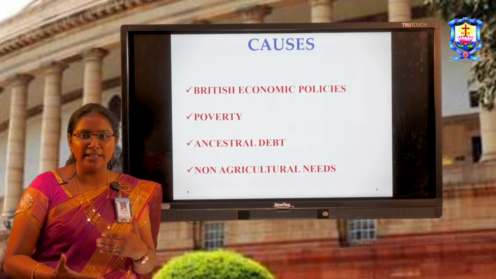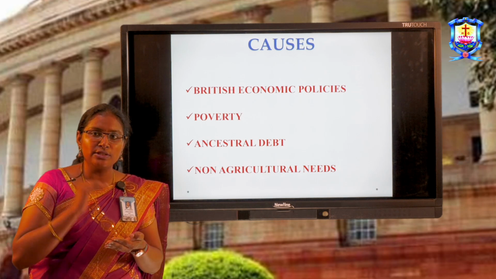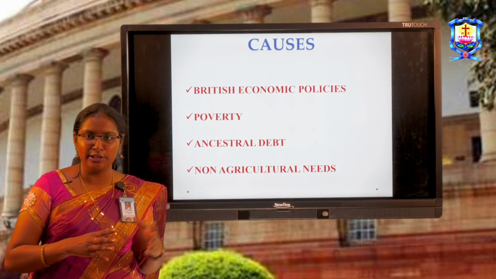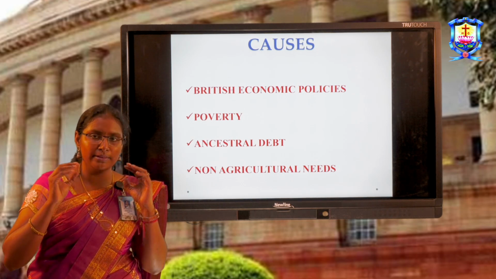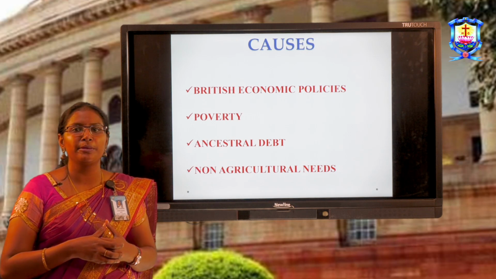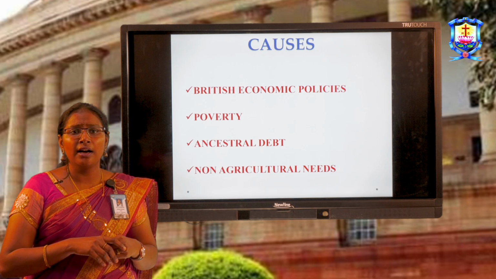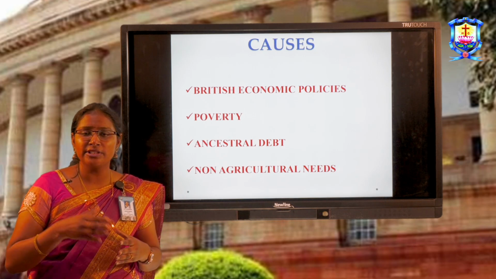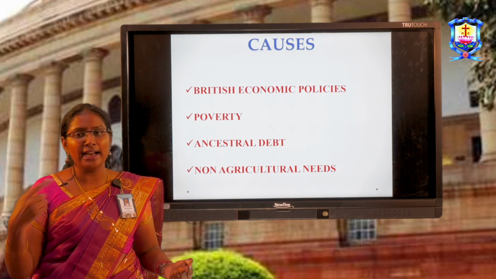Britishers needed that money, that investment, for their British capital. That is not for the Indian economy, that is for the British economy. So they were interested in the revenues and tried their maximum to extract it from the Indian economy, from the rural populace, from the peasants. The first land revenue policy introduced was the permanent settlement, also called the zamindari settlement. It was between the zamindars and the Britishers.